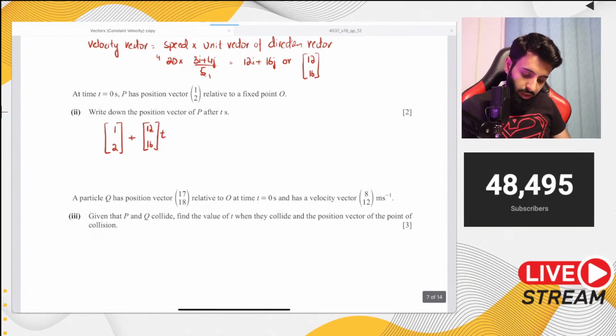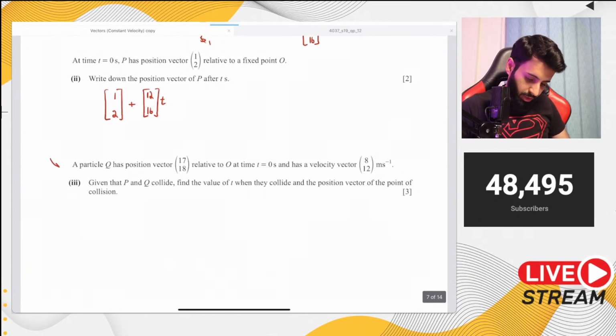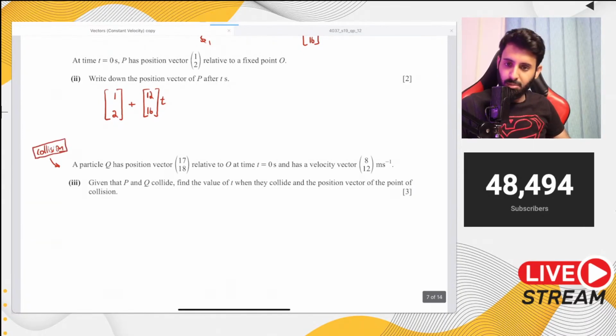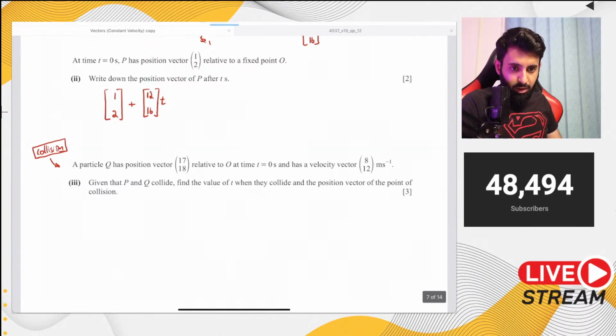Now, questions like these are not very common, but this is a concept in velocity vectors, and this is the collision concept. All right. So here's what we're going to do.